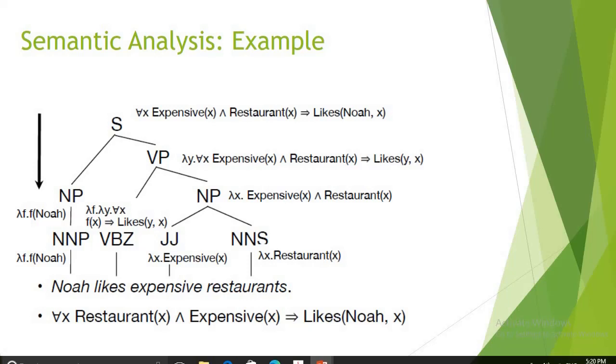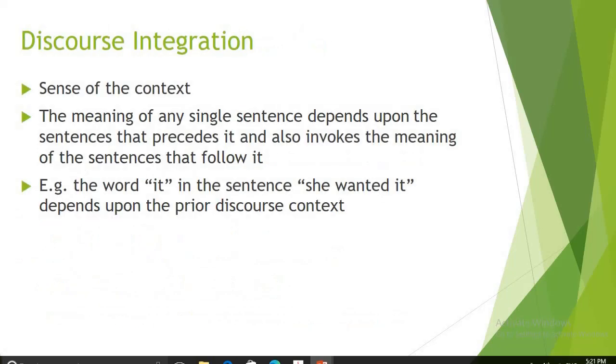For example, first order predicate calculus is used for generating the knowledge representation of the sentence, but for the intermediate representation, lambda calculus is applied to obtain the logical form representation of the sentence "Noor likes expensive restaurant". This is the logical representation obtained, and that is what is done in semantic analysis, which makes use of the output of morphological analysis as well as syntax analysis.